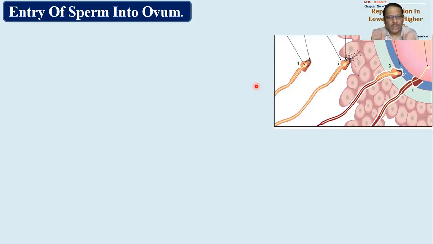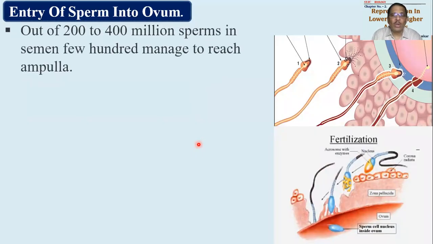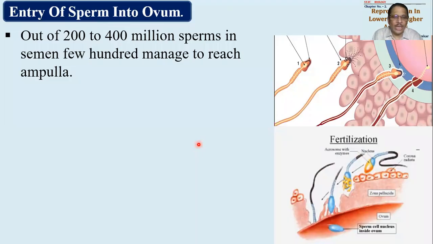Ultimately, thousands of sperms will be there surviving still, and they will approach the ovum and they will encircle the ovum. सभी तरफ से, सभी जगह से ovum को surround कर देंगे, and each of the sperms will be willing to get into the ovum. Okay, so this is approach. And after approach, now there will be entry of sperm into ovum, or actual entry or actual penetration is important.